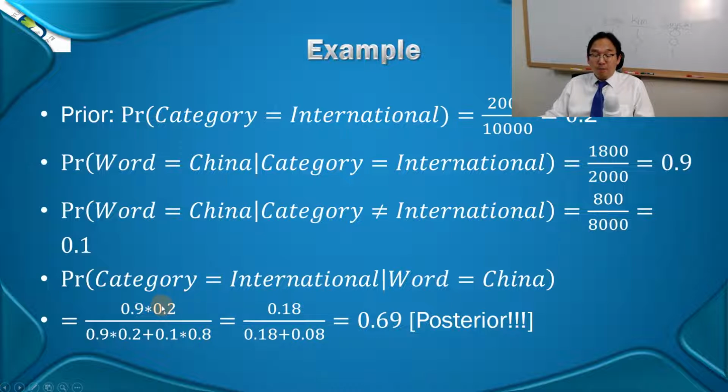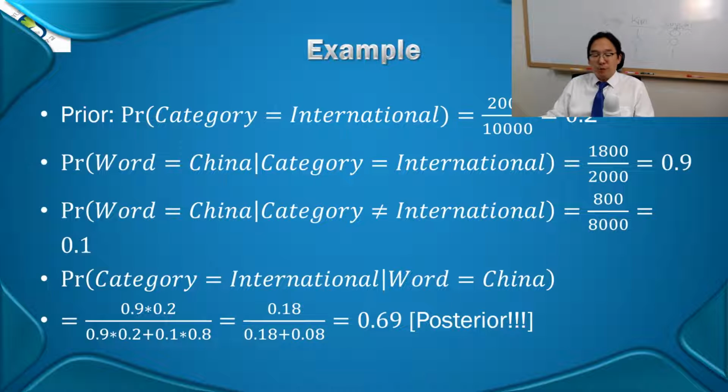20% belonging to the international category times the conditional probability. Given that this is international, what's the chance of having the word China? 90%. That's the numerator. The denominator has this term again, plus something else. What is that? That's the prior probability of being in the non-international category, and then the conditional probability. Given that this is non-international, what's the chance of having the word China? That's 10%. So if you do the math, you will realize that this is a 69% posterior probability.